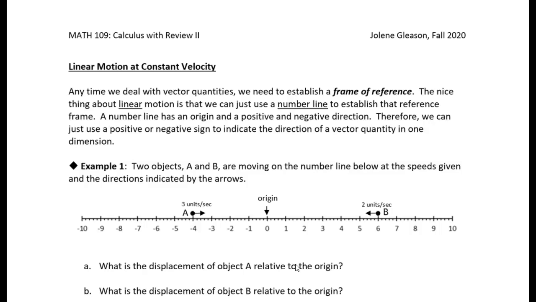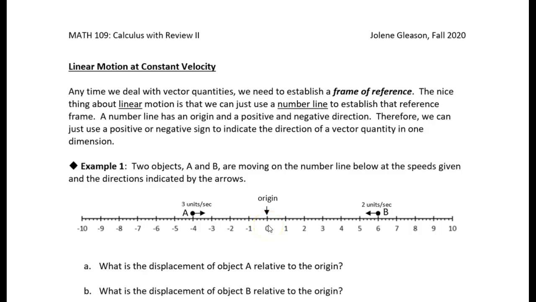When we're working in 1 dimension, we can just think of it as working on a number line, okay? And we can use the positive or negative sign as the direction. We don't need another number. We just use either the positive or negative sign to indicate direction.